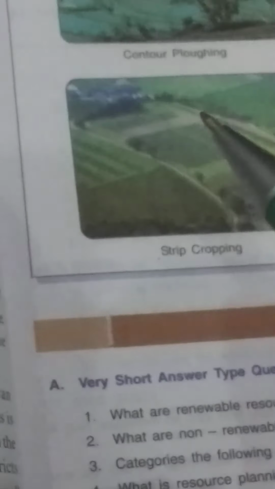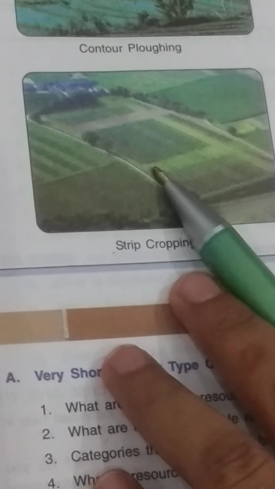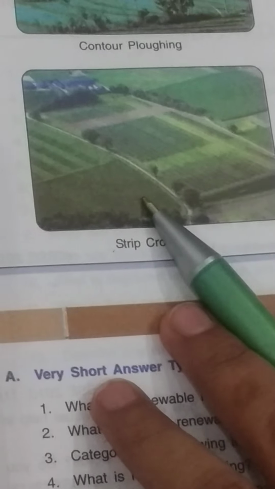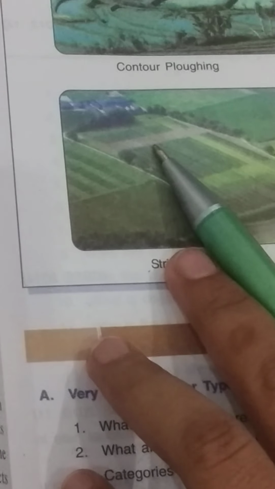These are strip cropping. What is strip cropping? Strip cropping means a large field can be divided into strips like these areas. Large fields can be divided into strips and strips of grasses are left to grow between the crops. This breaks the force of the wind.